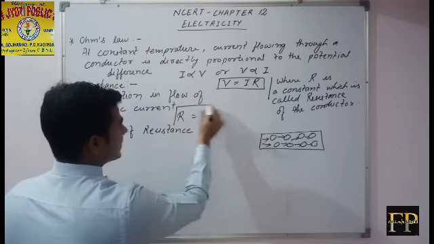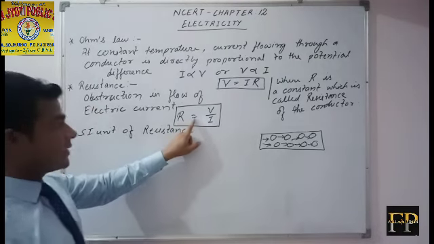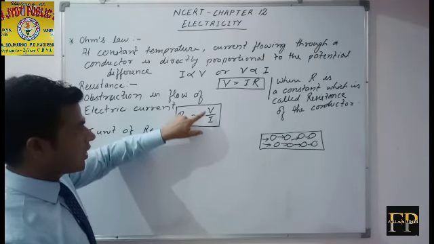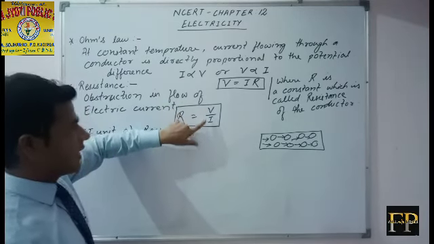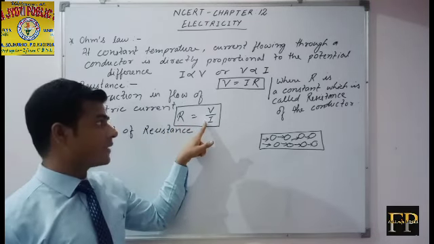It means mathematically resistance of a conductor is equal to the ratio of the potential difference and the amount of current flowing through the conductor.